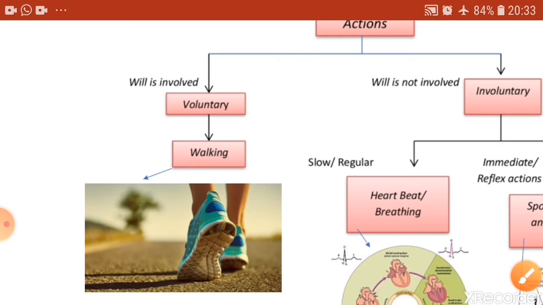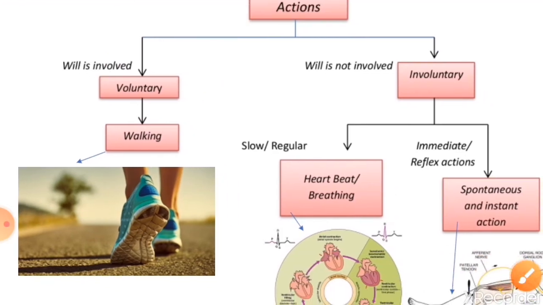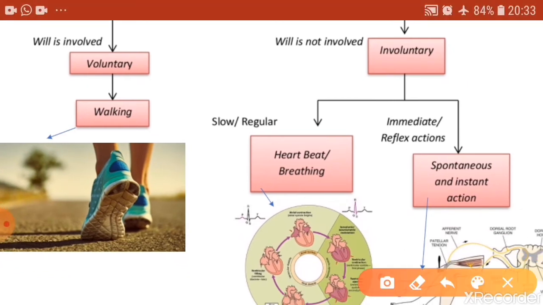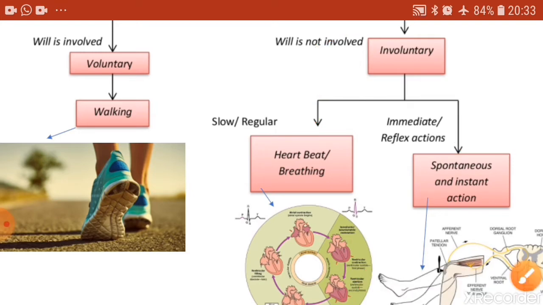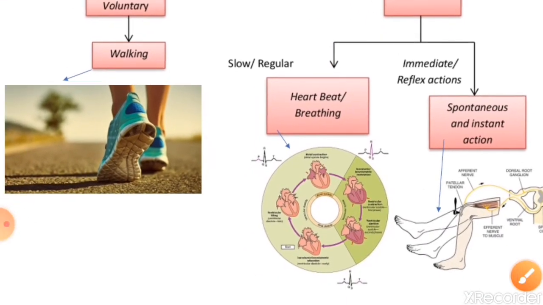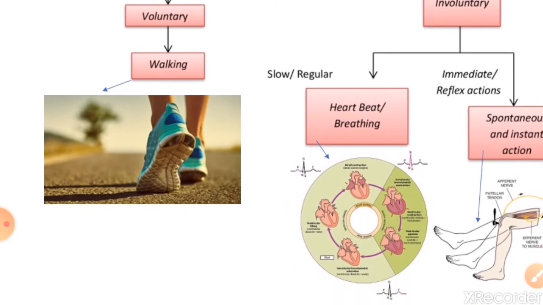There are some movements which are performed without consulting the will, where the thinking part of the brain or consciousness is not involved. These movements are called involuntary movements. Now the involuntary movements can either be slower movements or faster movements, right? So let us first see the slower movements.